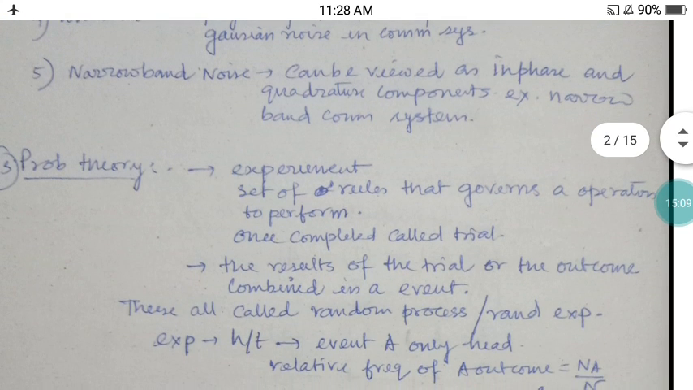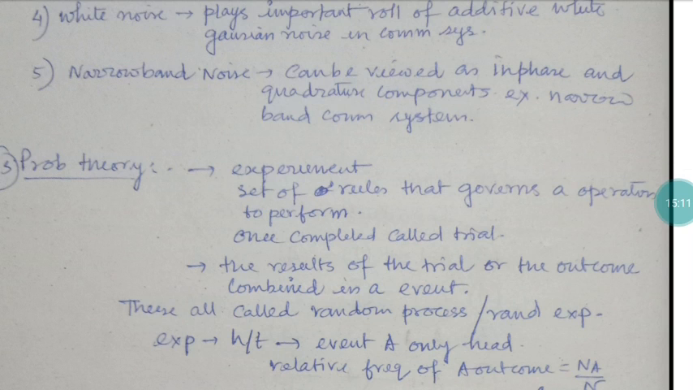Now the term has come as probability theory. Here the probability theory is governed by an experiment, which is a set of rules that governs a particular operation to perform, and once it is completed, it is called a trial. So one experiment and a trial. What is the difference? An experiment may not have one set of rules that governs the operation, but a trial, a special type of experiment, must be governed by some specific rule, and the result of the